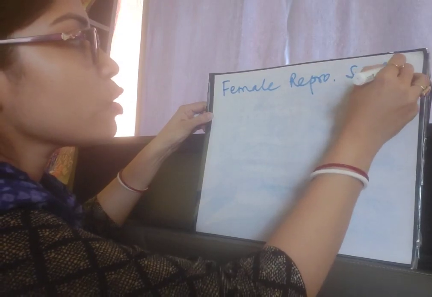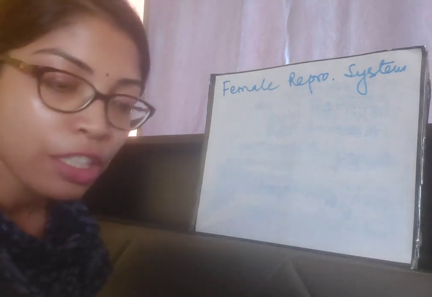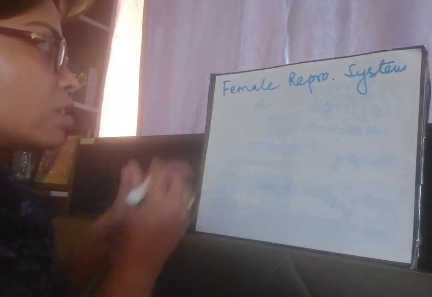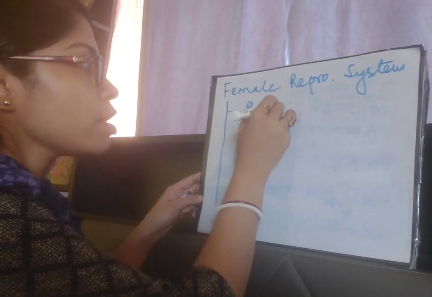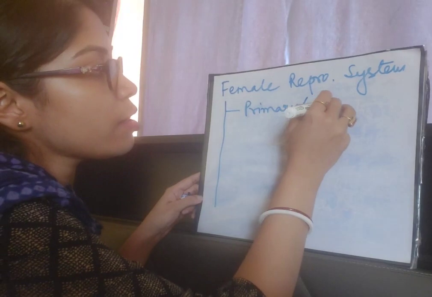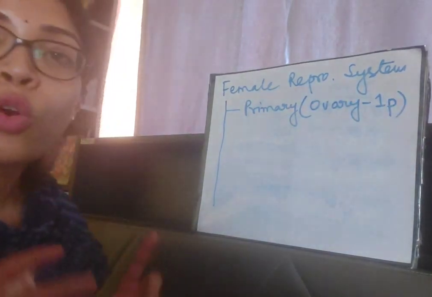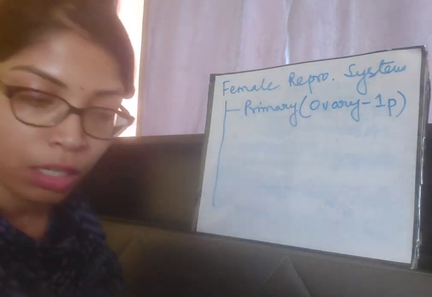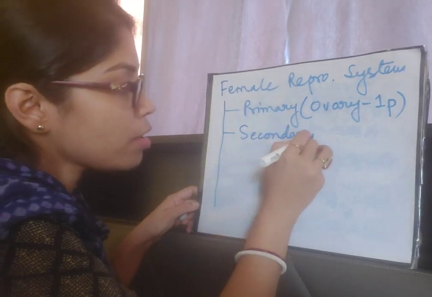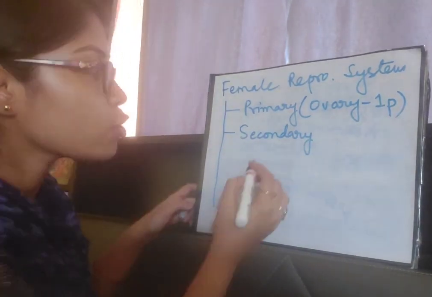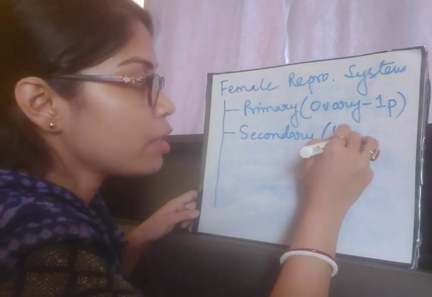Now, similarly, we are going to categorize the whole of the female reproductive system into three main or broad parts. The first one is obviously the primary sex organ, which is the ovary, and here also one pair of ovaries, that means two ovaries, one ovary on each side. Next are the secondary sex organs, which include, here also we are going to write the names of the secondary sex organs, like the fallopian tube.